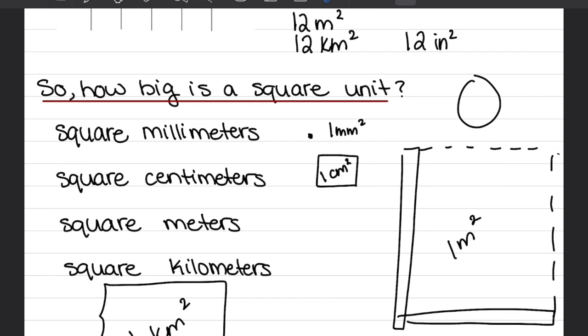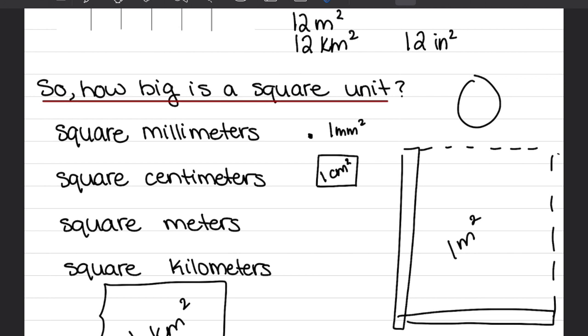For square meters, you can use square meters to measure the area of a surface of a pool or a tennis court, or maybe a basketball court or a gym. Square kilometers, these are huge, and we usually use them to measure the areas of cities and countries and islands. If you Google, for example, the area of Alberta, it'll be in either square miles or square kilometers. So this is for huge spaces. So we wouldn't really measure the area of a textbook using square kilometers. It's kind of ridiculous because a square kilometer is huge, right? How many of those would we fit on a textbook surface? That's just way too big.